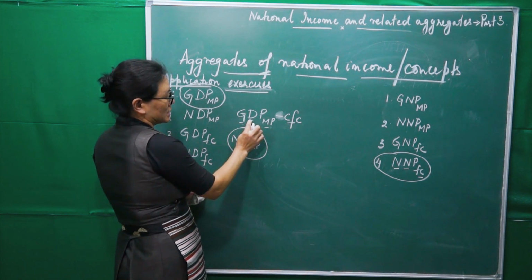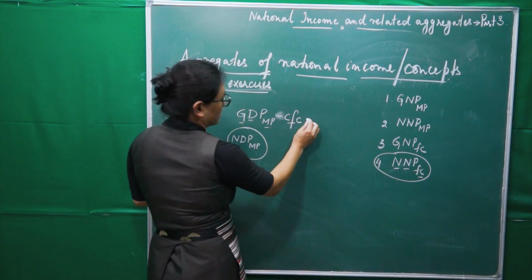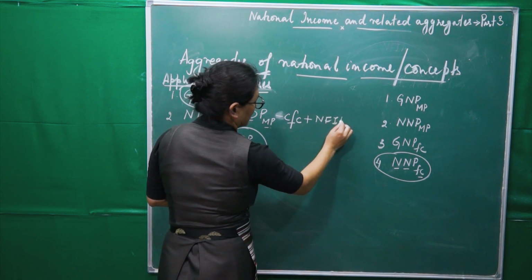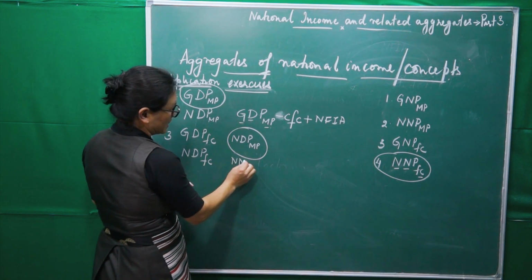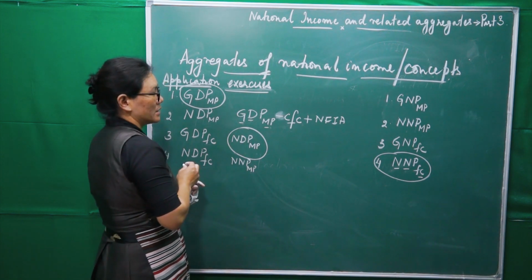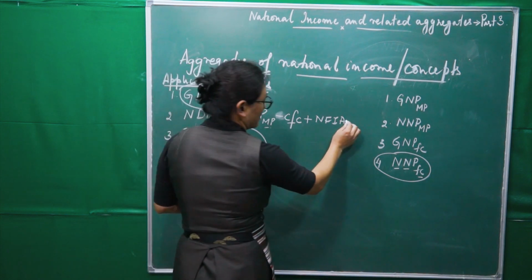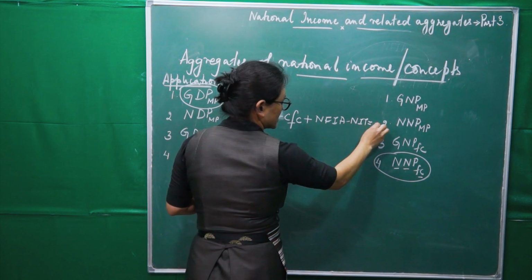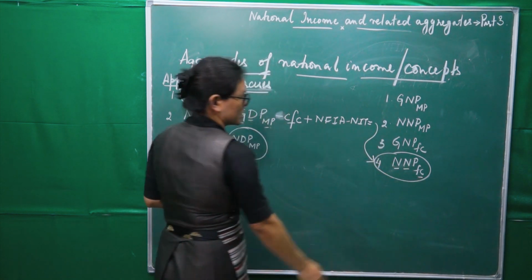Then D into N, domestic into national. We have to add NFIA. What has it become now? NNP at market price. It has become this, right? Next one, market price into factor cost. What do we have to do here? Minus NIT. If you do this, then see here, NNP at factor cost came.